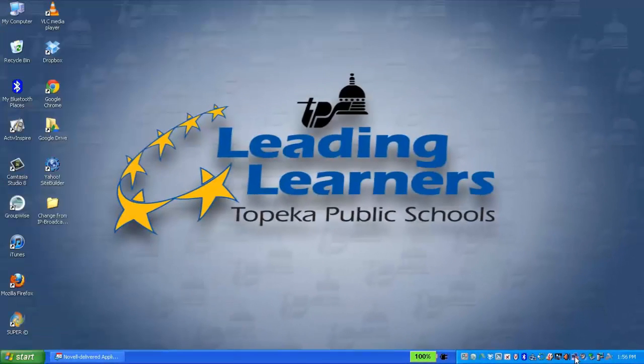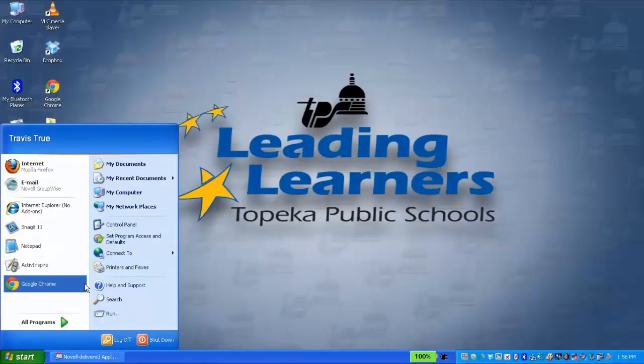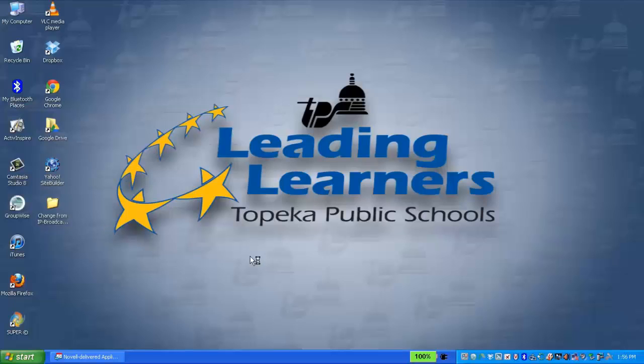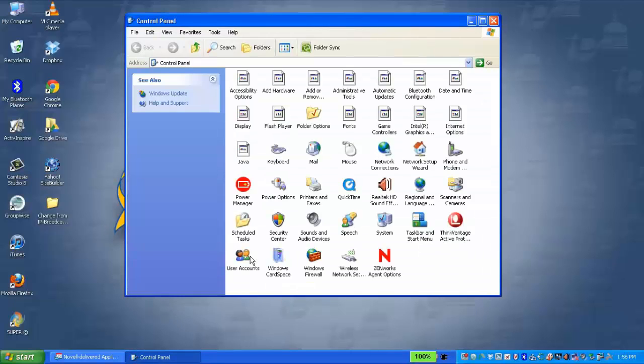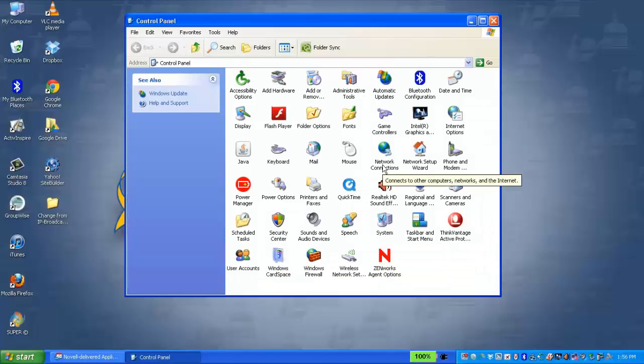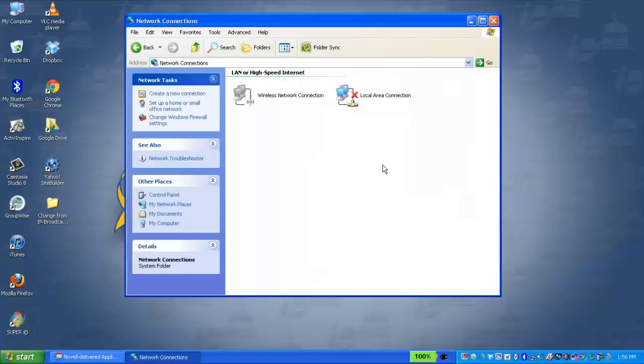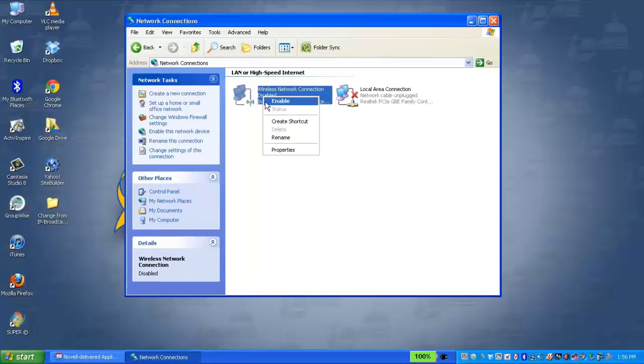To turn it back on, you go to Start, Control Panel, go to Network Connections, right click on the wireless connection and click on Enable.